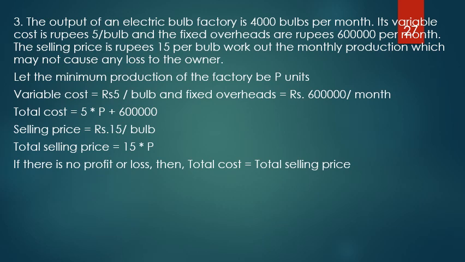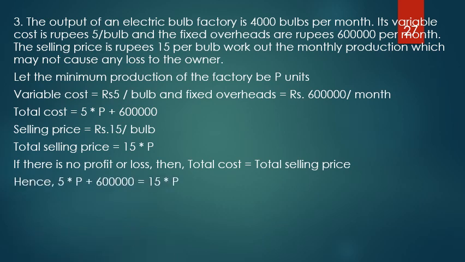Correct? So if there is no profit or no loss, it means I am selling the bulb at the same rate which has cost me. That means if it costs me some X rupees, I will be selling that at X rupees only, without taking any profit or incurring any loss. So that's why total cost should be equal to total selling price.